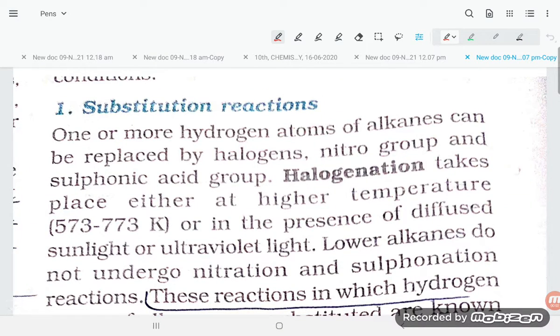Hello students, today we are going to discuss the substitution reaction.